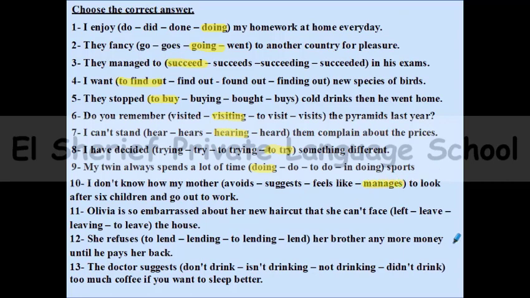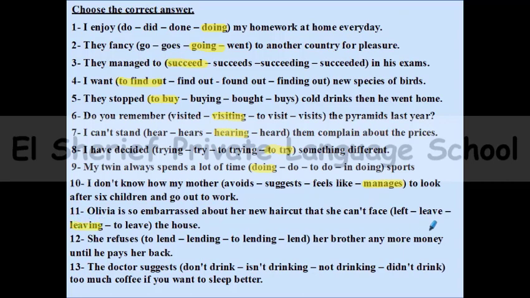Number 11, Olivia is so embarrassed about her new haircut that she can't face leaving the house. So this is a main verb, can't face. So can't face is one of the verbs that are followed by ing. Great, leaving.